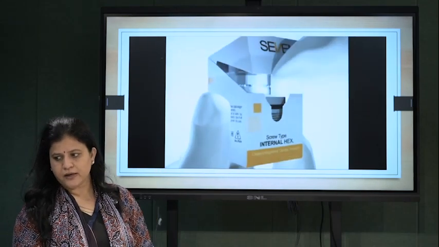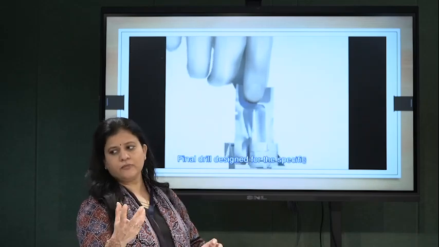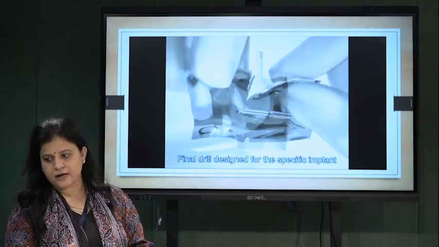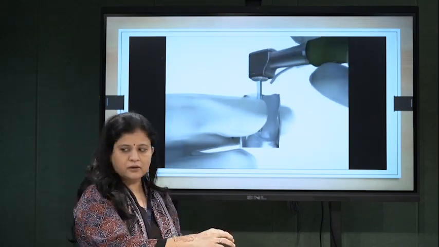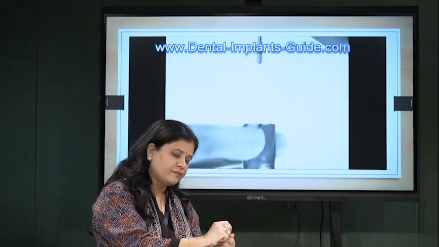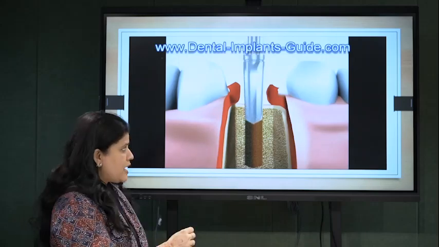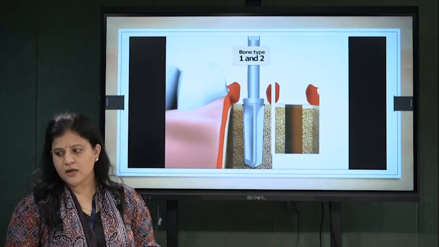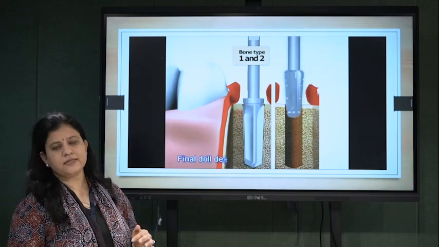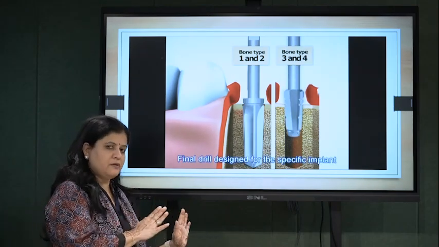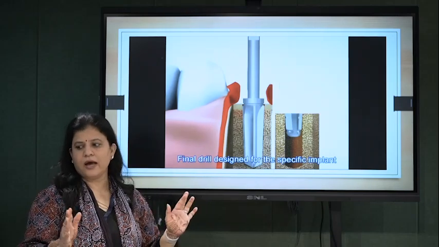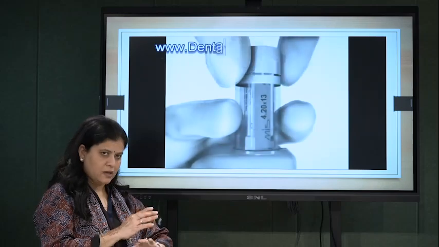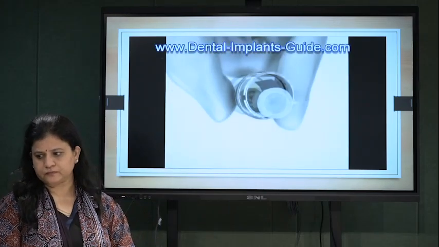After that, the implant is removed from the vial in sterile condition and attached to the handpiece, and with low RPM it is introduced within the bone. That is how the final drill is done with soft and hard bone, and the final implant is placed. The cover screw is placed over it.